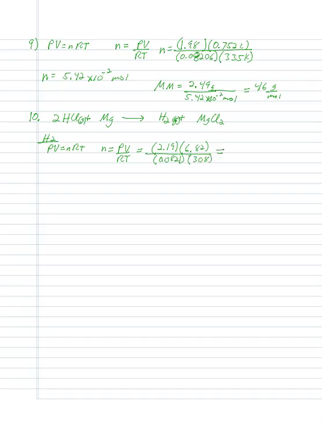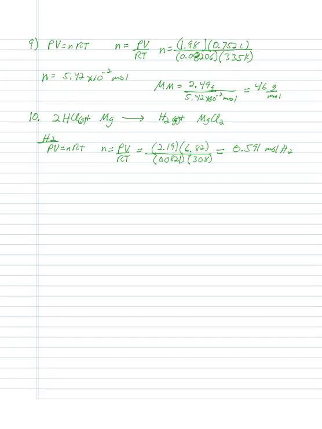So when we work that out, we get 0.591 moles of H2. Based on the information that the problem gave me, that's the number of moles of H2 that was made by the reaction. That's strictly just using the ideal gas law and the data given by the problem.